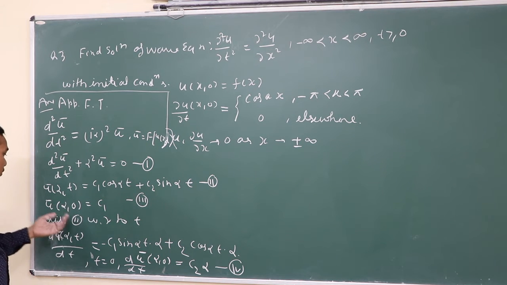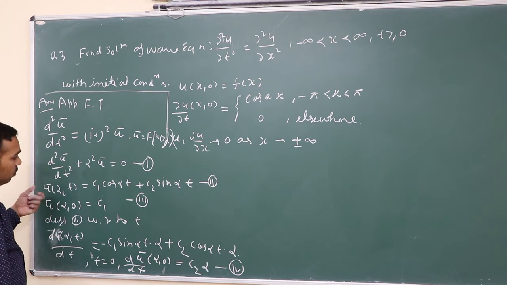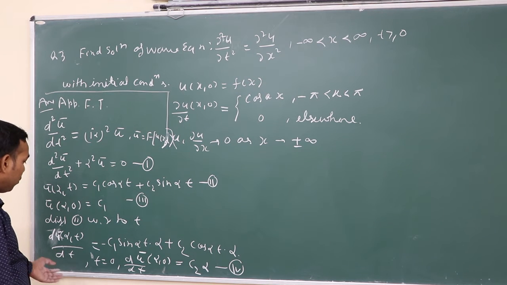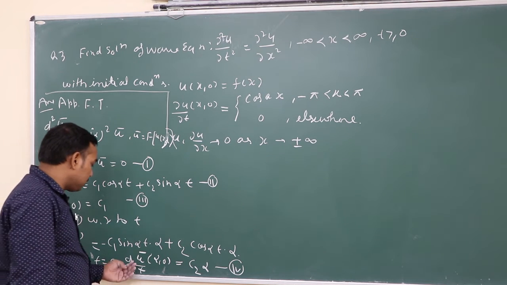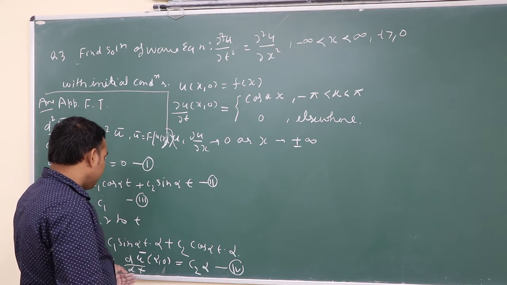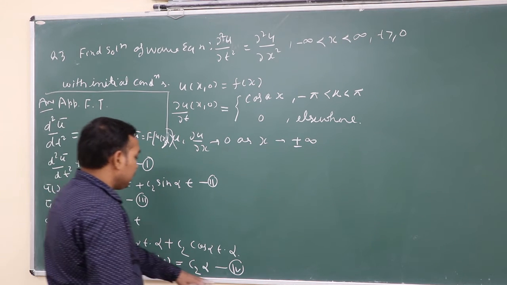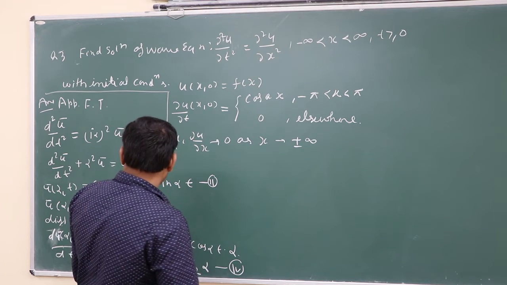So u bar alpha 0 equals c1, and again differentiate 2 with respect to t and put t equal to 0, d u bar with respect to t at alpha 0 equals c2 alpha, and this is let 4.